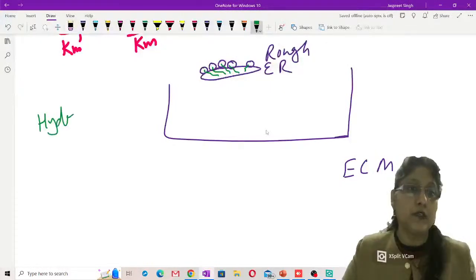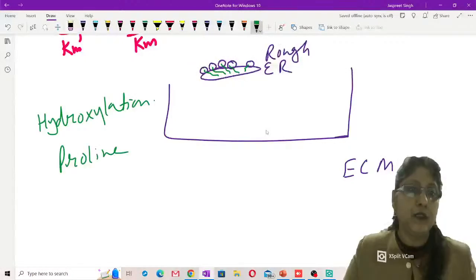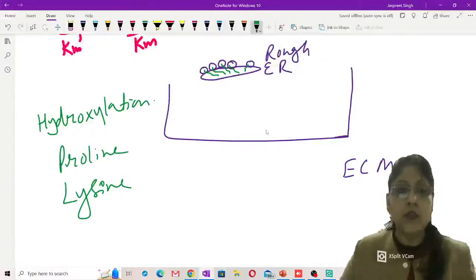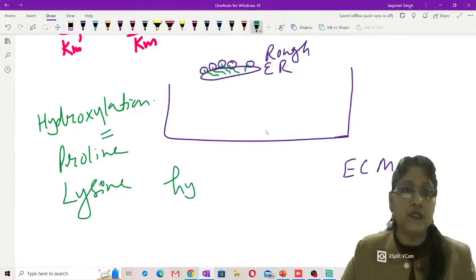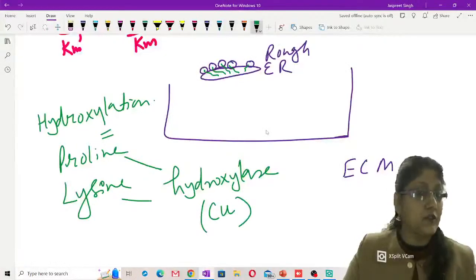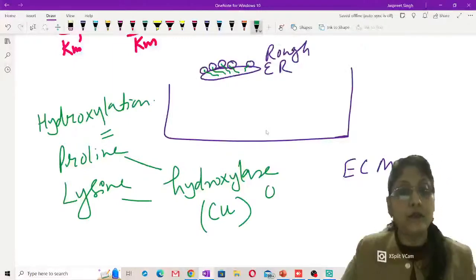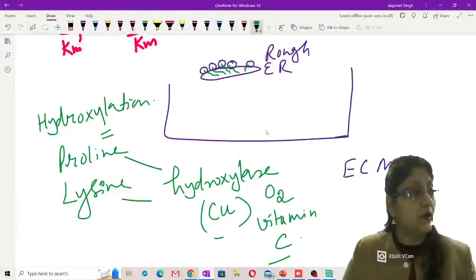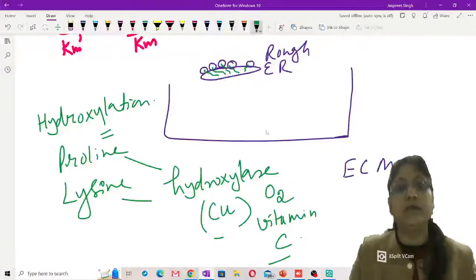There occurs the hydroxylation of proline and lysine residues. In the polypeptide chain, you have number of proline and lysine residues. To hydroxylate them, you have hydroxylase enzyme. Respective hydroxylase enzymes are there. You have prolyl hydroxylase, you have lysyl hydroxylase, and as like any other hydroxylase enzyme, these hydroxylases, prolyl hydroxylase and lysyl hydroxylase, they also require copper, they require oxygen molecule, they require vitamin C. So unless until you have adequate supply of these materials, the hydroxylation will not be taking place. The primary structure of the collagen itself will be affected.